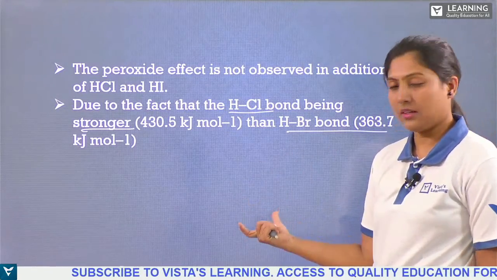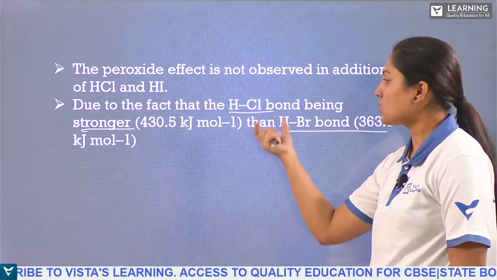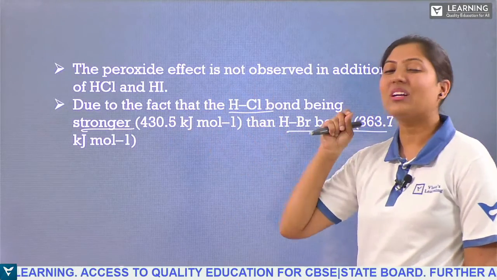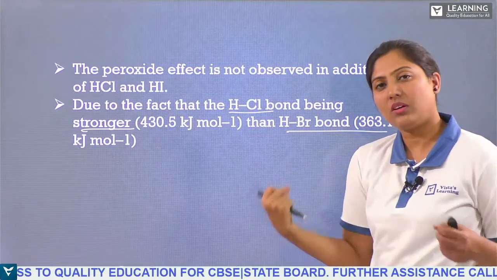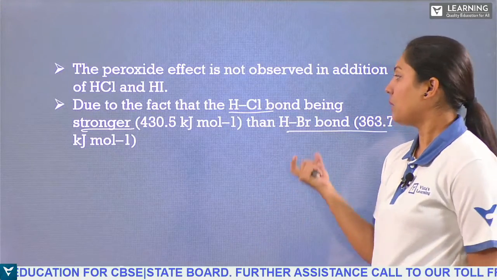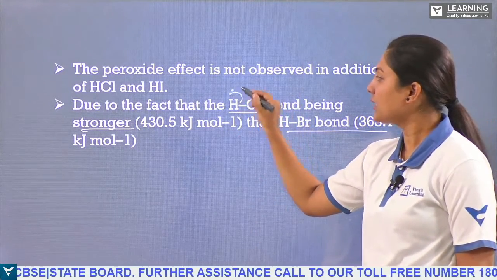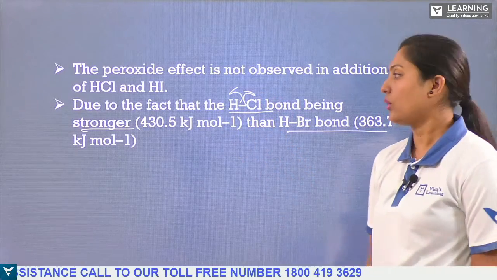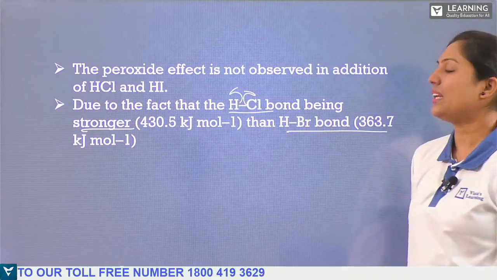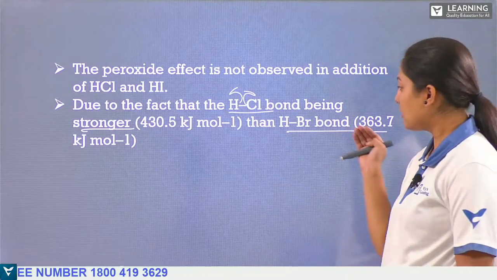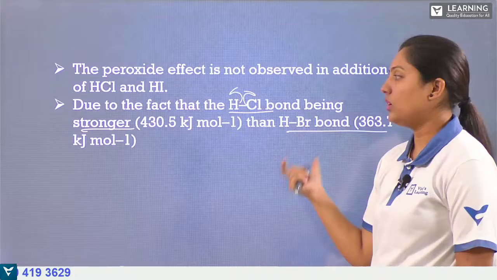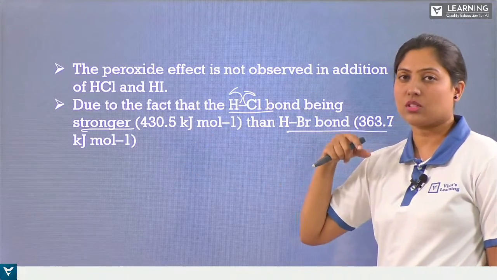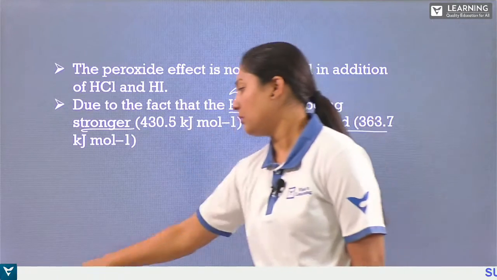Due to the strong bond, cleavage cannot be possible. Homolytic cleavage cannot easily form between hydrogen and chlorine, whereas for hydrogen and bromine it is possible, because the bond strength is much stronger for hydrogen chloride than for hydrogen bromide.